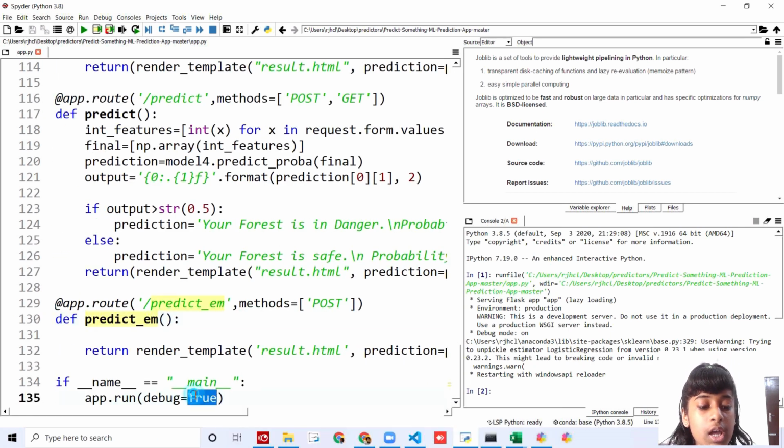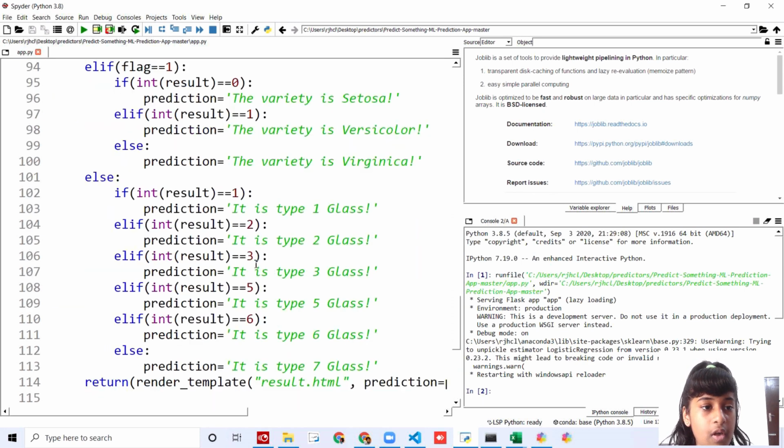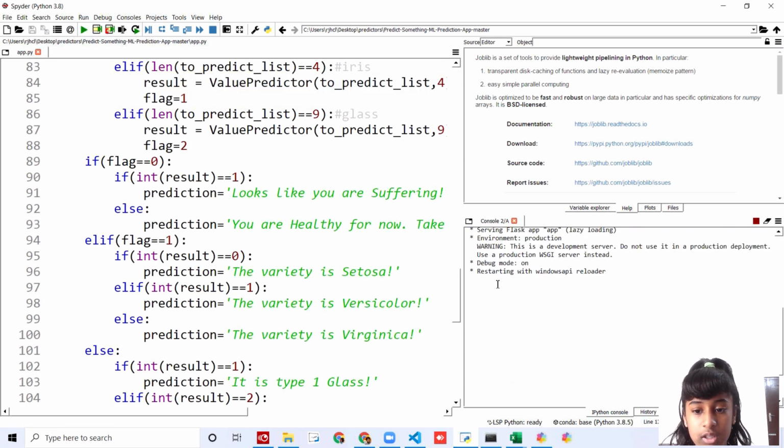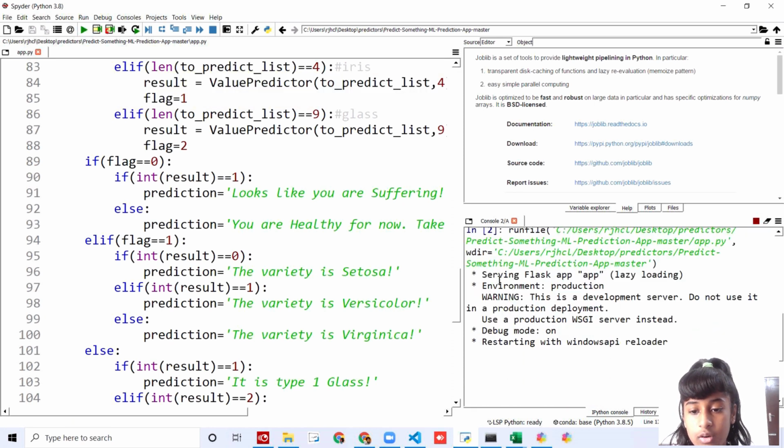And then I've told this is for debugging. I'm going to say if __name__ is equal to __main__, then I'm going to say app.run debug is equal to true. So if name is main, then debug is going to be true. So let me run this to show you guys that there's no error. Yes, you can see over here, there are no errors.